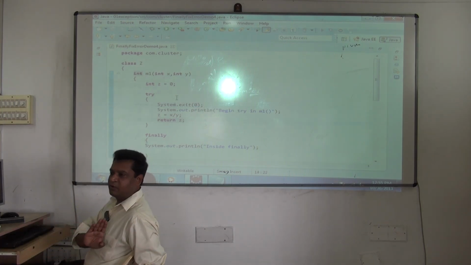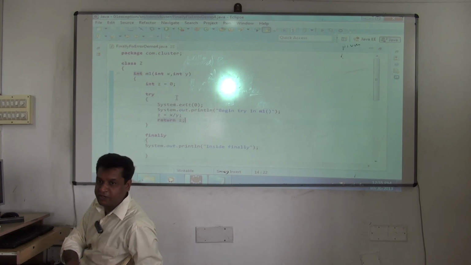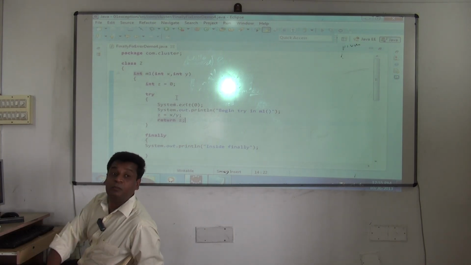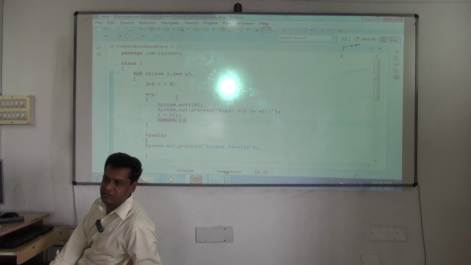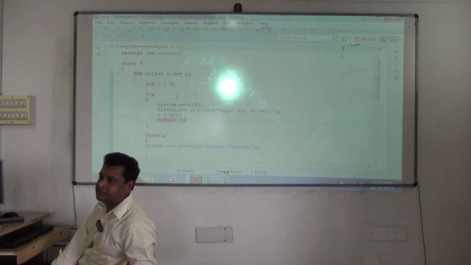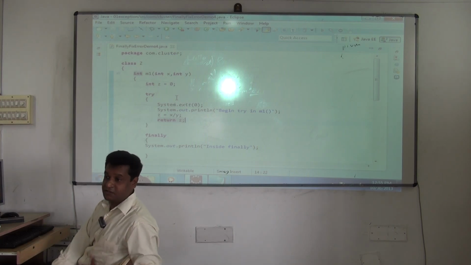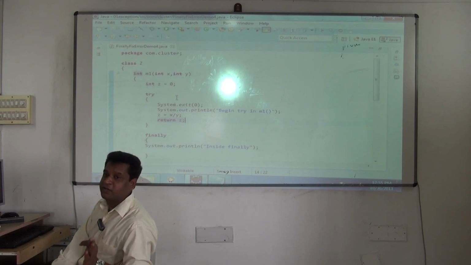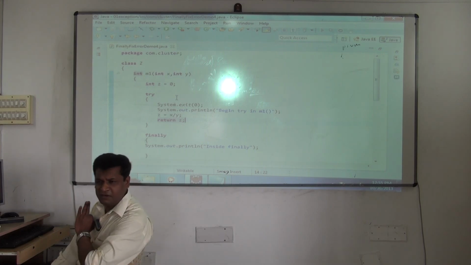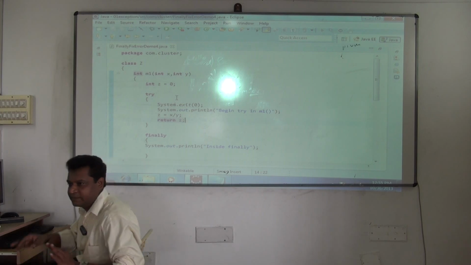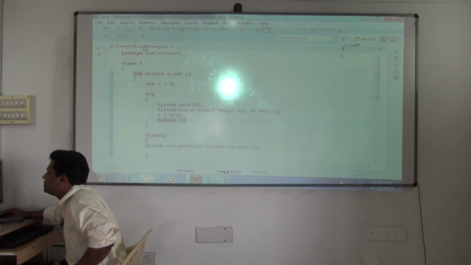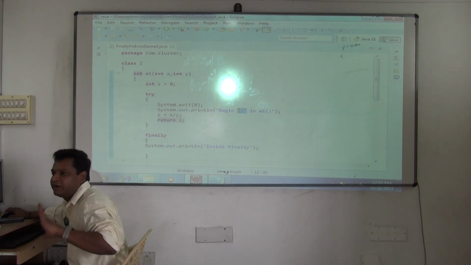Now the method is terminated. Which one? M1. Forget M1 now, the program itself has got terminated. So the only thing which can stop the execution of finally is program termination. That is the power of finally. Program termination only can stop the execution of finally. Nothing else can stop it, so it is guaranteed to execute. See this flow now: begin try in M1 will not execute this time.